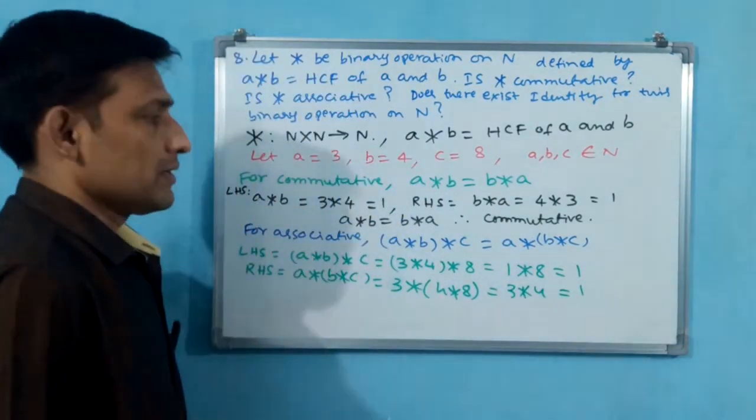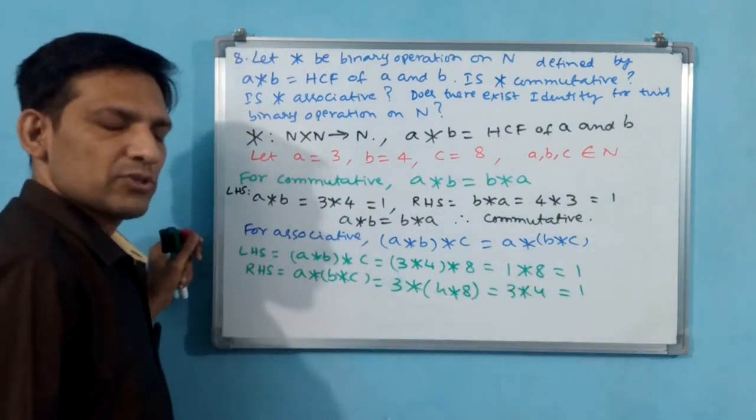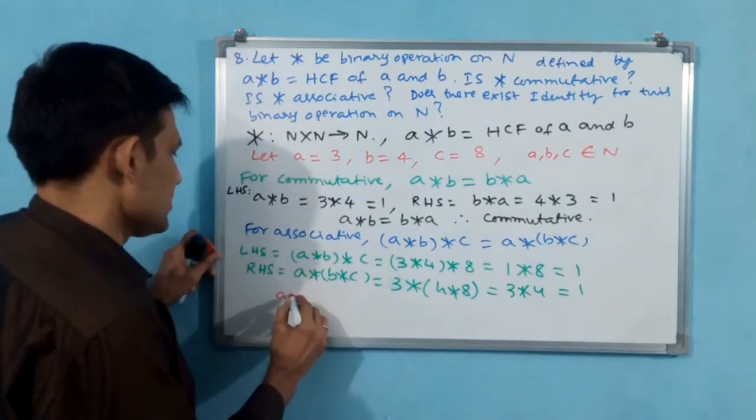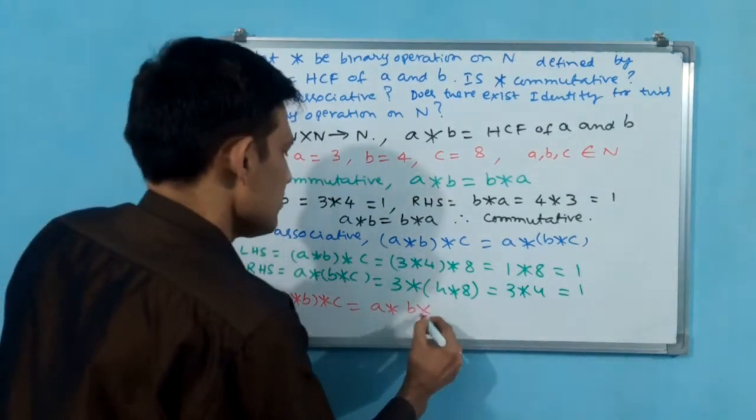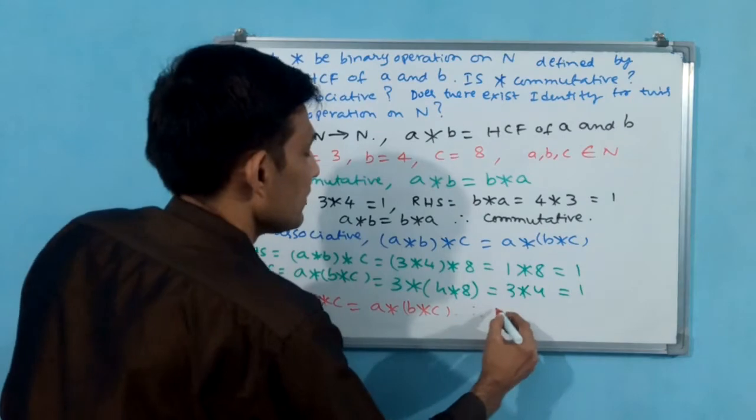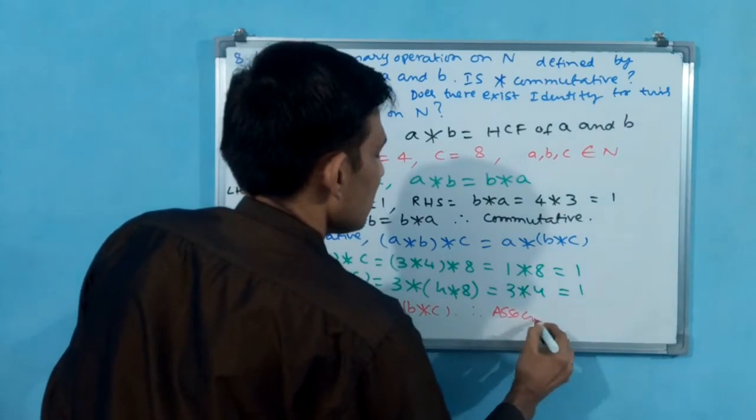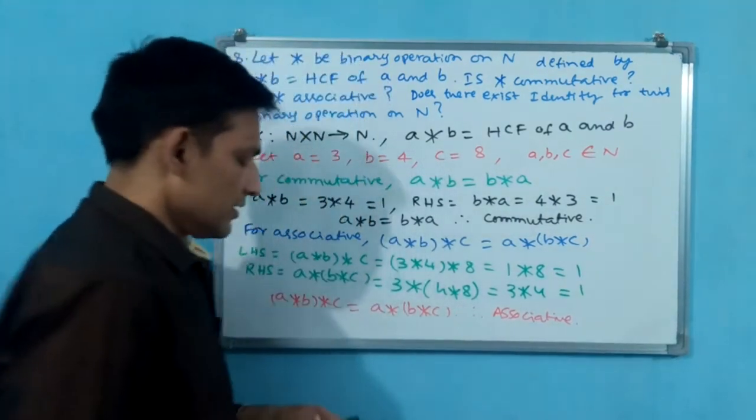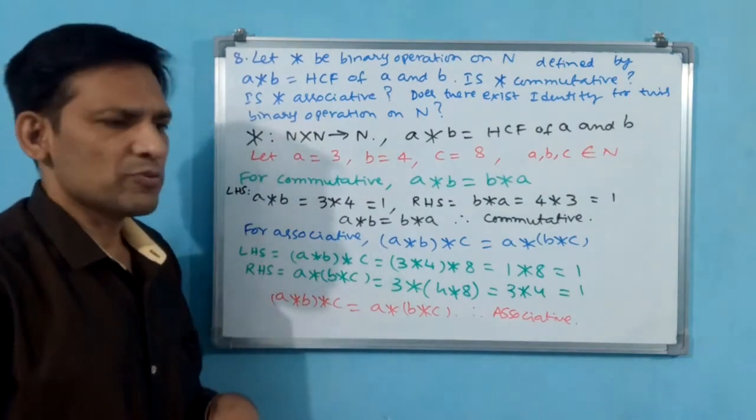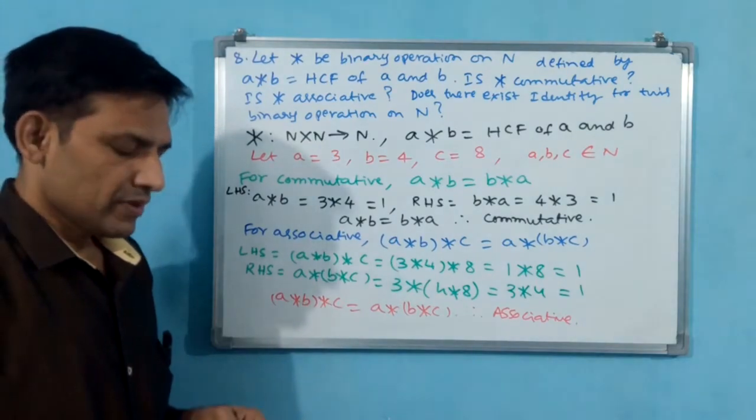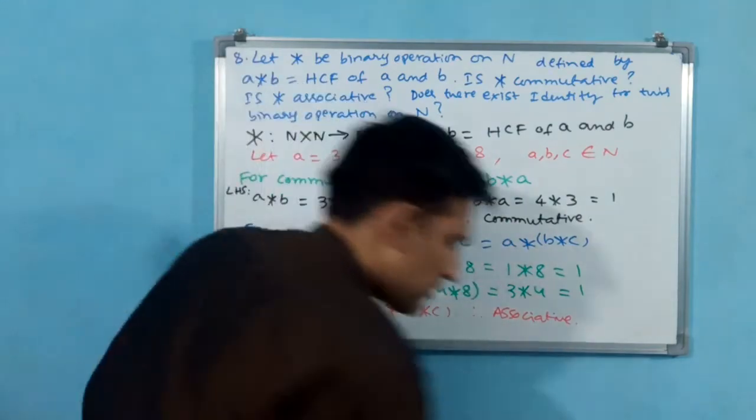Now you write what you have got. You have to show that (A star B) star C is equal to A star (B star C). Full stop. Therefore associative. Okay. This function has become commutative and associative both. Normally LCM, HCF and all, they are going to become commutative and associative. Okay. Now we go for the third part. I am going to rub this, then we go for the third part.